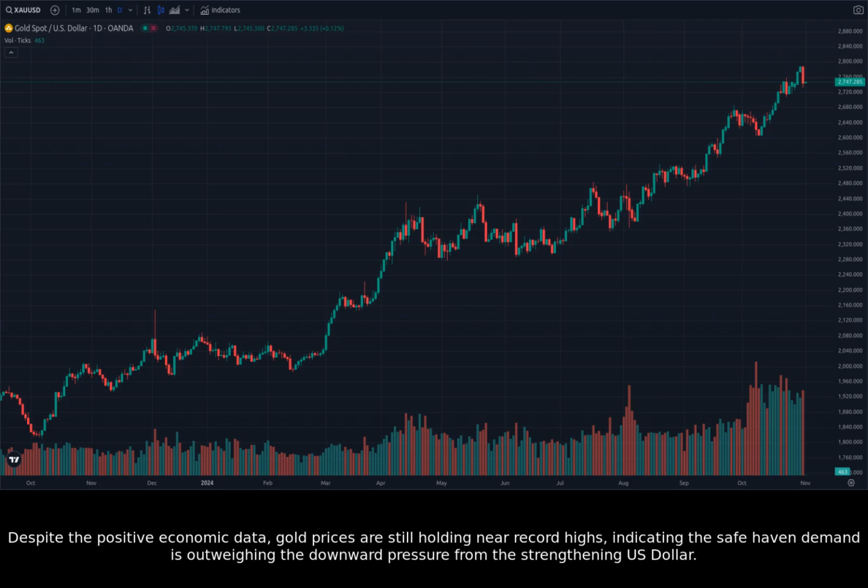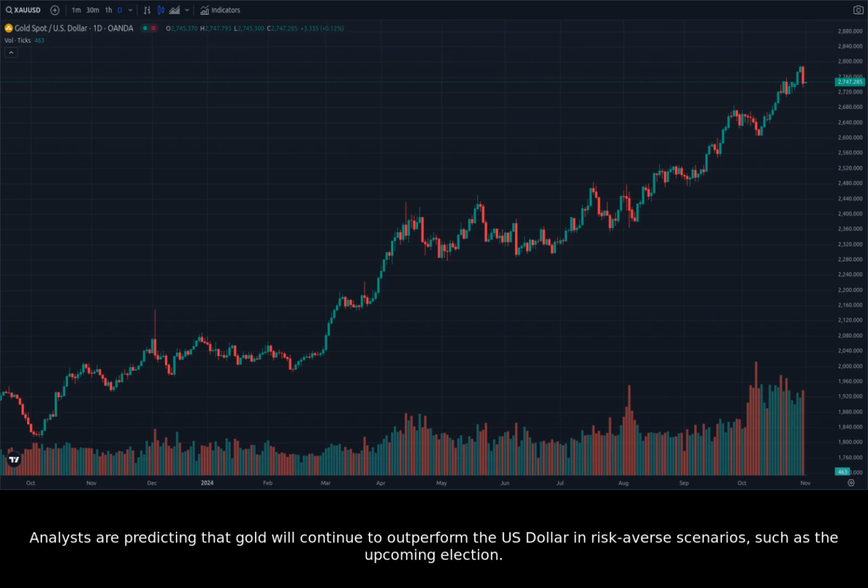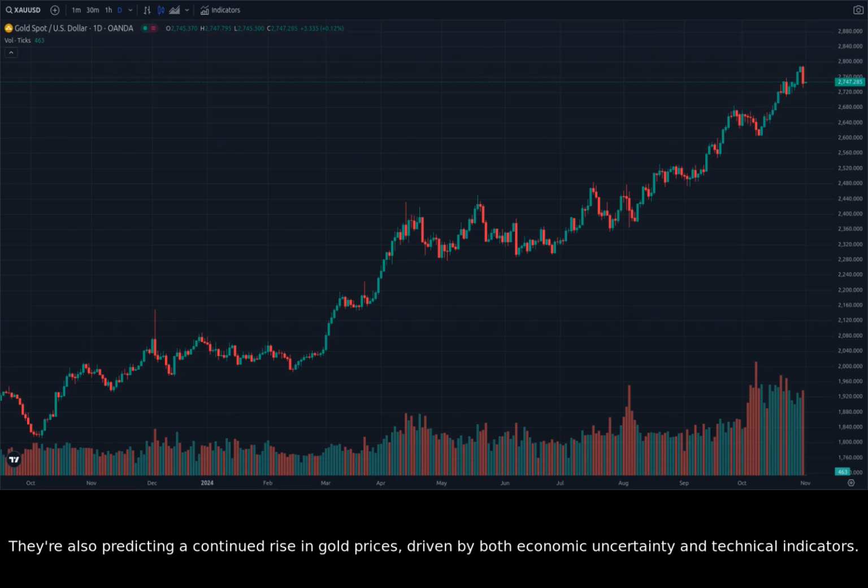Despite the positive economic data, gold prices are still holding near record highs, indicating this safe haven demand is outweighing the downward pressure from the strengthening U.S. dollar. Analysts are predicting that gold will continue to outperform the U.S. dollar in risk-averse scenarios, such as the upcoming election. They're also predicting a continued rise in gold prices, driven by both economic uncertainty and technical indicators. Let's transition to the charts and see what they tell us about the XAUUSD market.